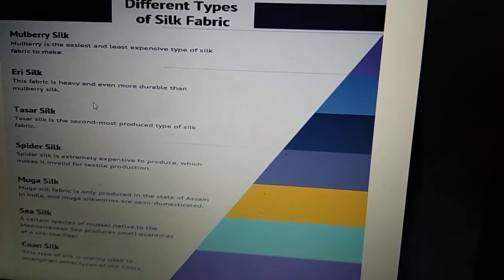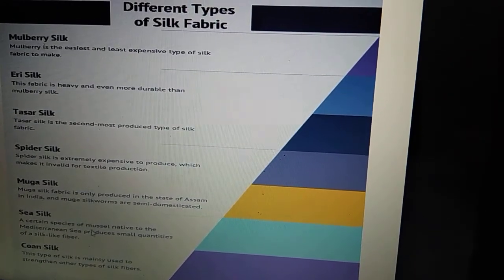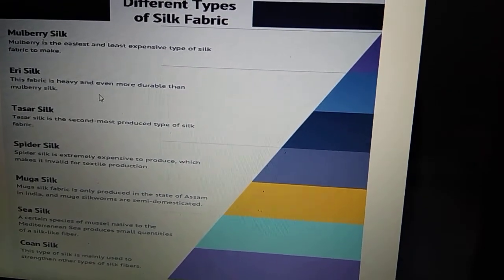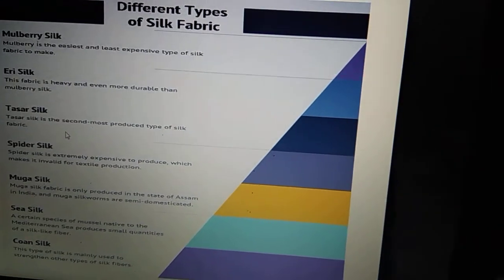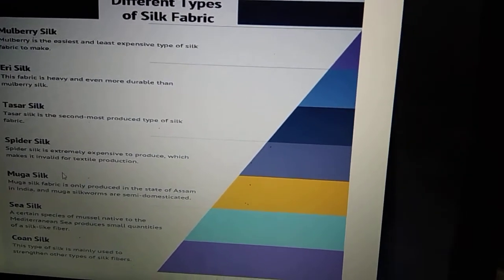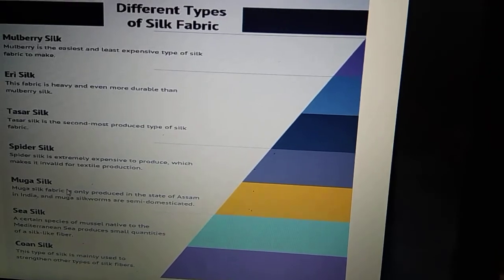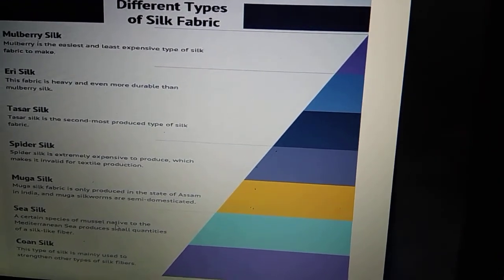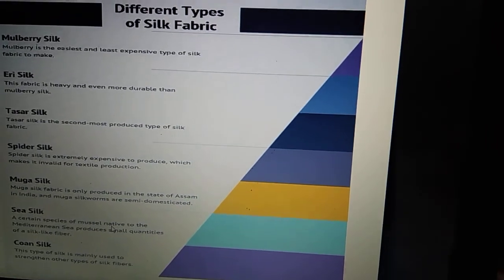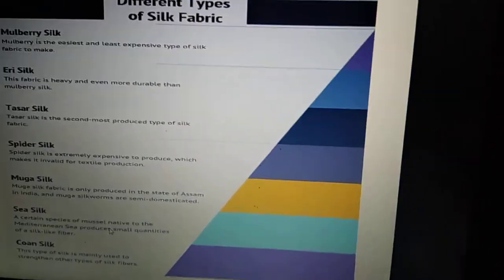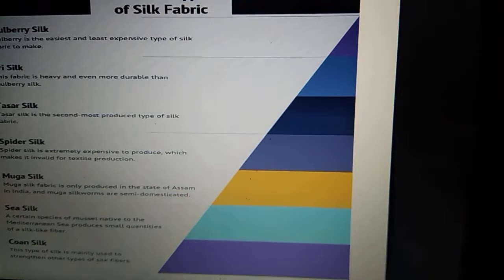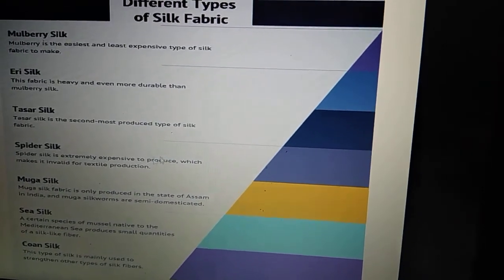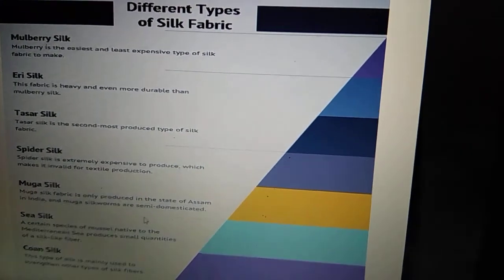Okay, then I have given you a list: we have eri silk, tussar silk, spider silk, muga silk. Muga silk is mostly found in Assam. Okay, then we have sea silk, and then we have conch silk. These are the varieties of silk which are available. That's all about the story of silk and wool.